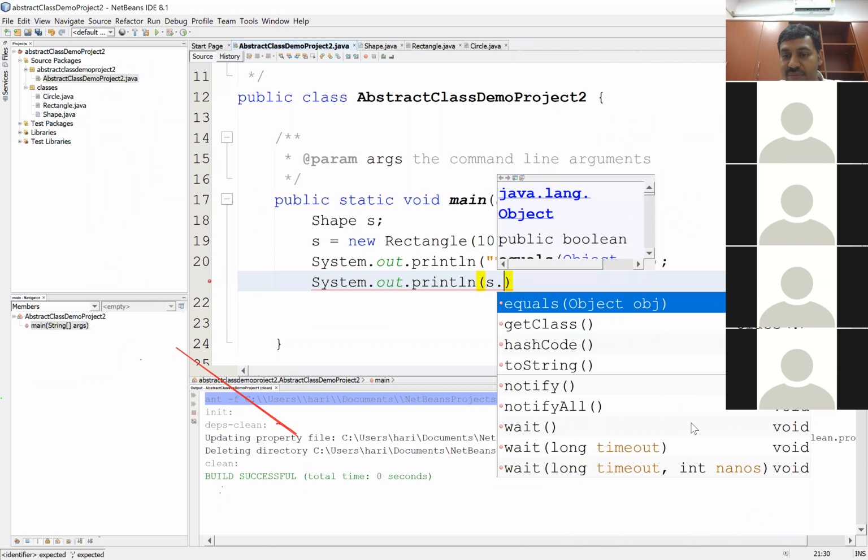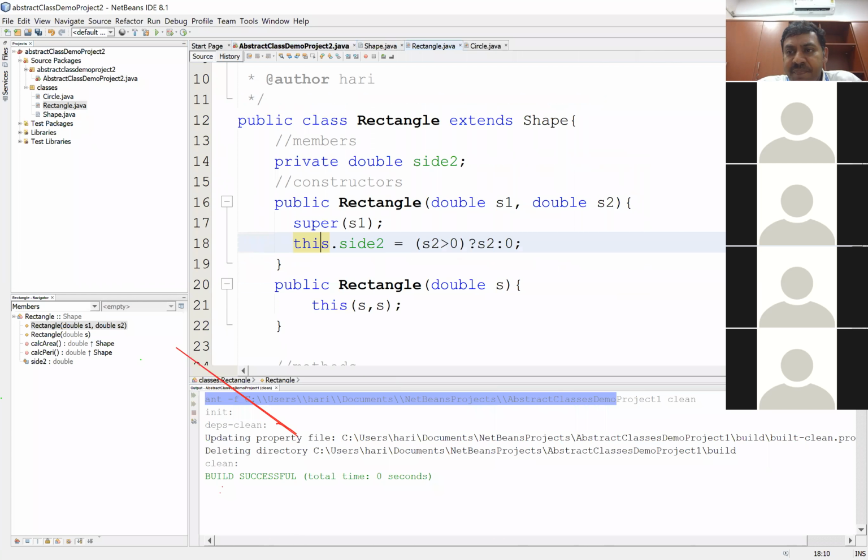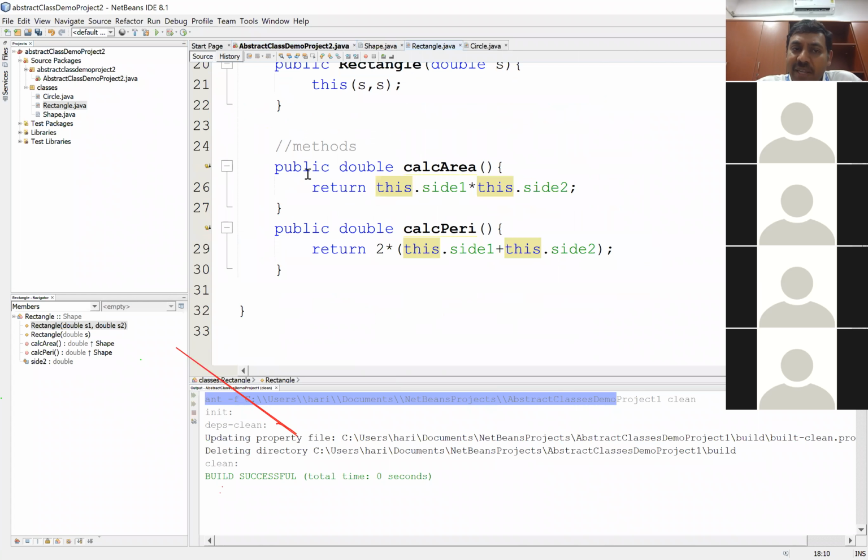What methods do I have accessible? I have s dot, s being a superclass reference, I have s dot calculateArea. But then I could sense some problem there. What is the problem here? It is somehow not able to access the calculateArea method. Why? It says calculateArea is a protected access in Shape. But when I remember, in the Rectangle class I made calculateArea public. But why is it still stopping me?